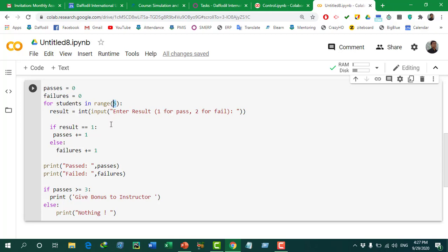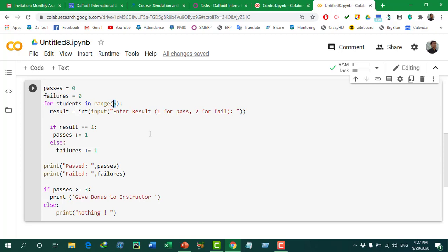When the repetition is done, it will print the number of passes and the number of fails, and also it will compare whether passes is greater than or equal to 3 or not. If it is greater than or equal to 3, then another message will be shown, like give bonus to the instructor, or if it is less than 3, then the message will be nothing.